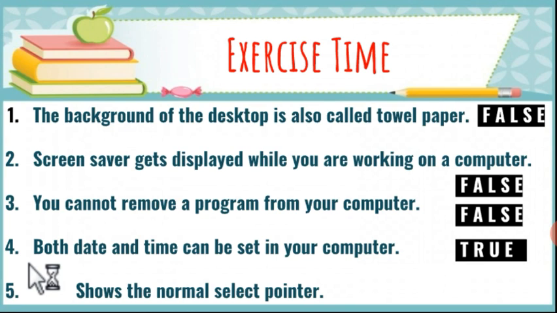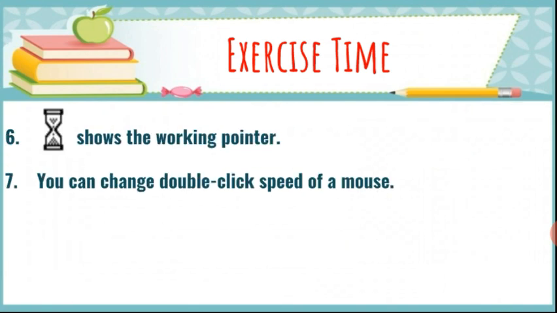Next, students, one mouse pointer from the pointer scheme given shows the normal select pointer. No, because it shows working in background, that's why it is false. Next is: dash shows the working pointer. Students, one more pointer scheme is given. This shows the working pointer. No, this is also false. Why? Because this shows busy.